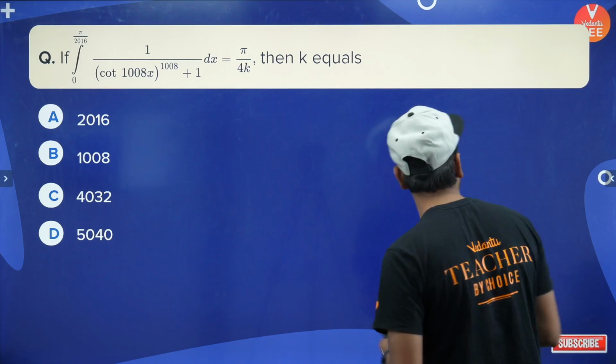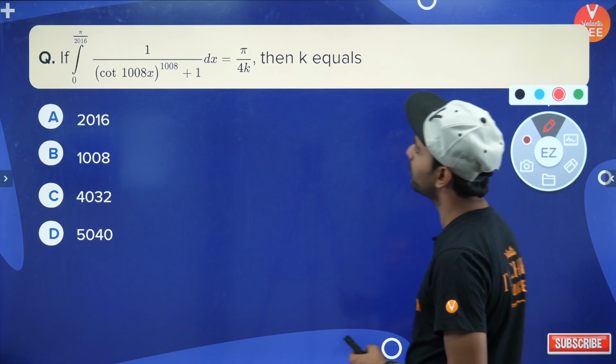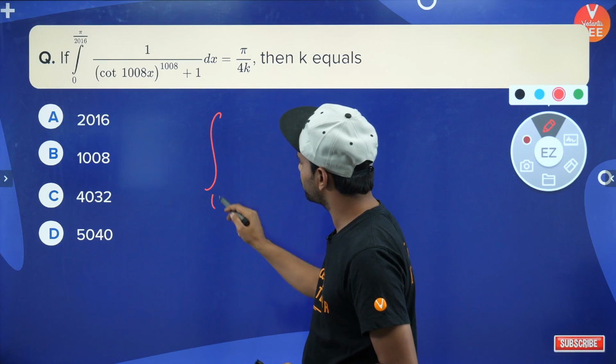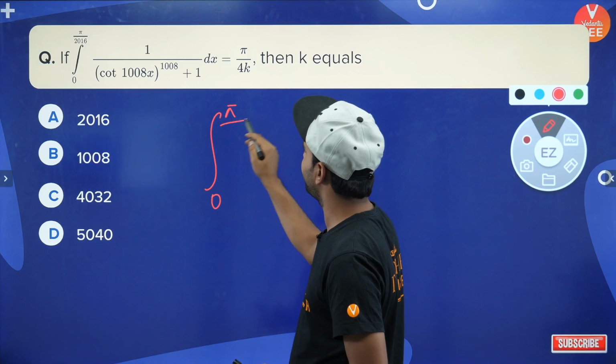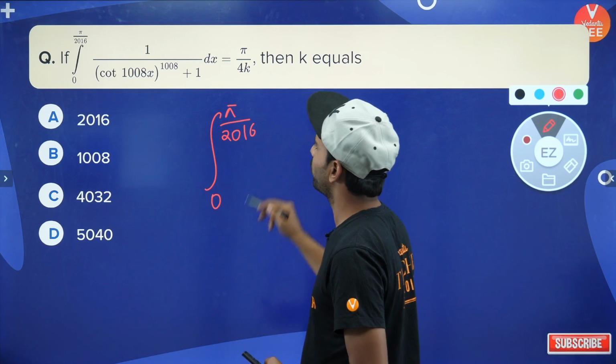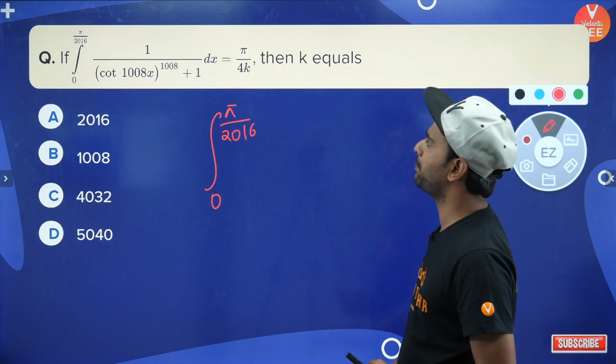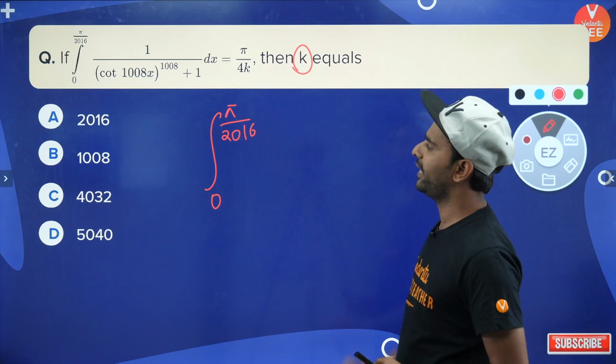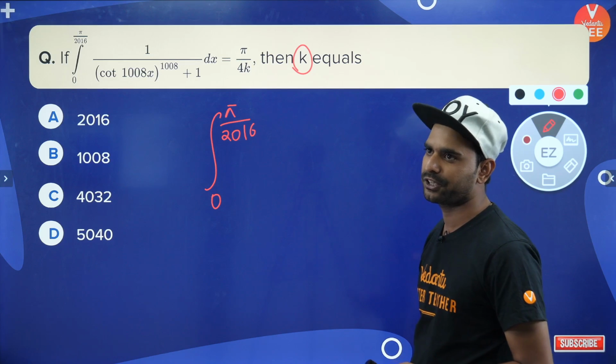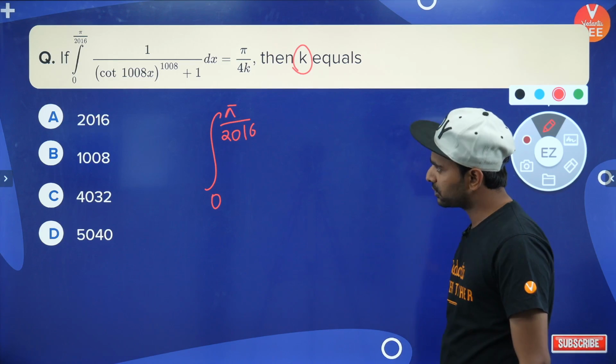Now if you can't see this question, I will tell you कि बच्चों ये क्या लिखा हुआ है, 0 से pi by 2016 लिखा हुआ है. Okay, and this expression I hope you guys can read. So this expression is coming out to be pi by 4k. Then the value of k will be equal to what? Is the question given to me. All right. तो बच्चों समझना,